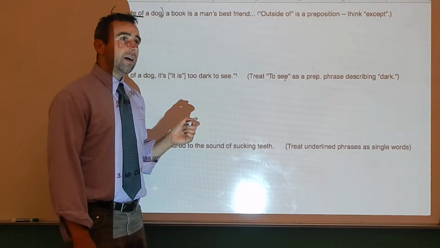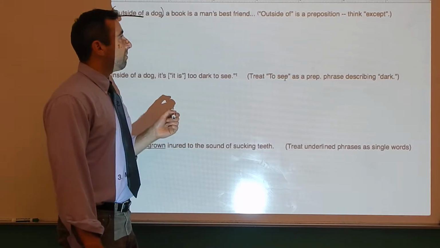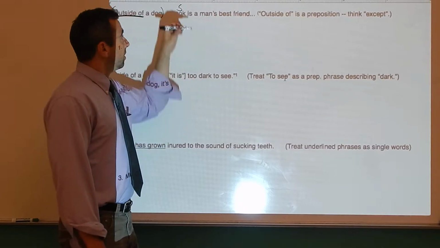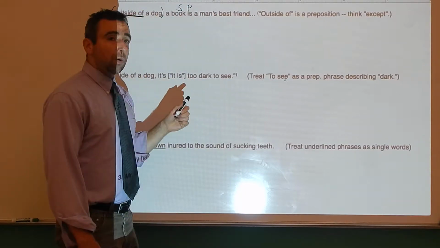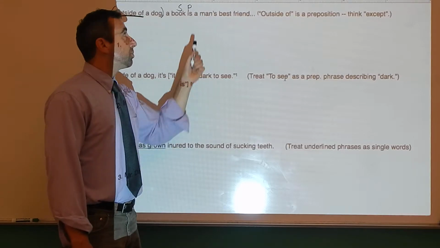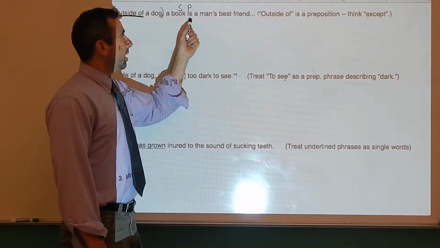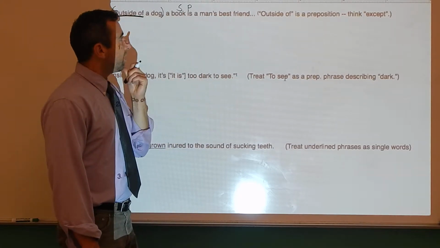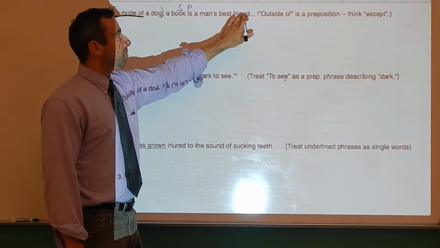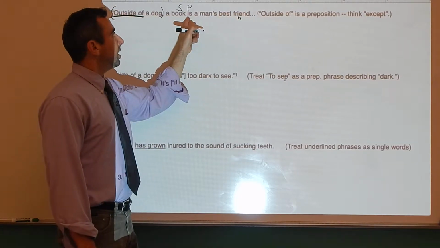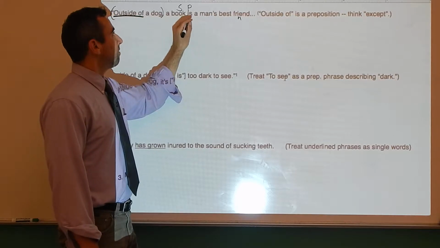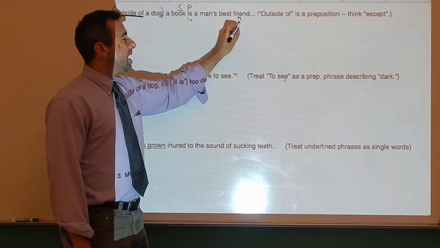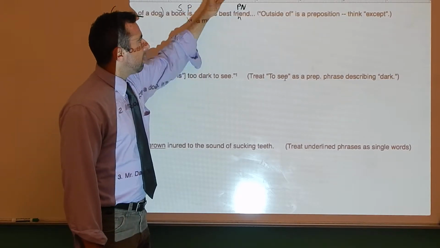The next thing we're going to do after identifying the prepositional phrases is identify the subject. Subject is book. Next thing is the predicate. Predicate is. Book is what? Book is man? No. Book is friend. Okay. Book is what? Book is friend. All right. Friend is a noun, so this is not a predicate adjective. Is the verb, that's a linking verb, so we have a linking verb and a noun. This is going to be a predicate nominative.